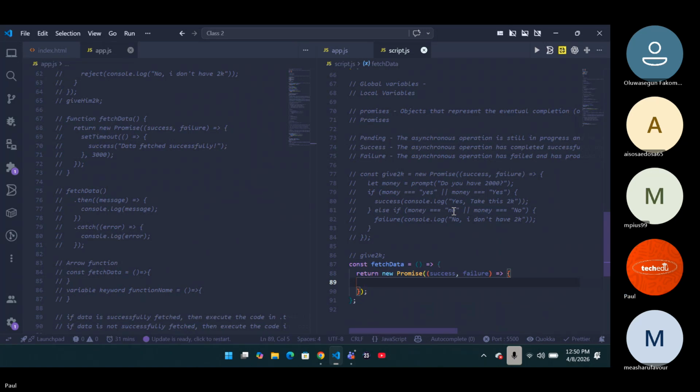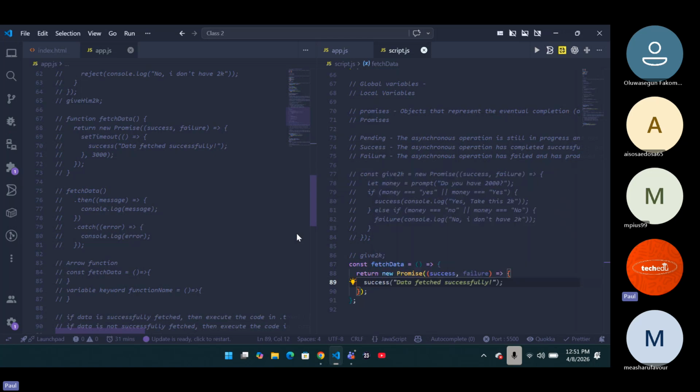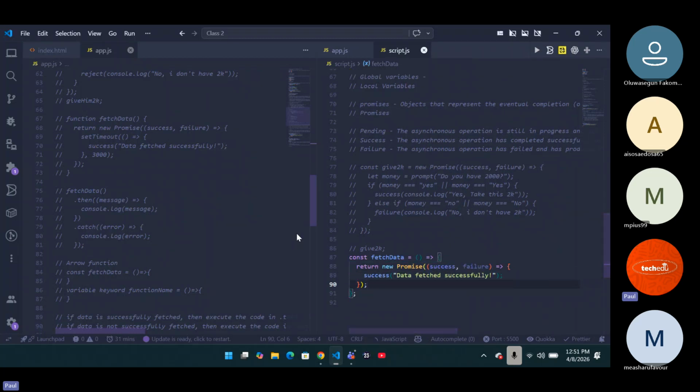So now, first of all, I'm going to declare my success. I'm going to say success, which is going to be: data fetched successfully. So that's what's going to happen in this particular promise, just to show that this particular data has been fetched successfully. But that's not exactly what I want to do. What I want is that after 3 seconds, that is when I want this message to show. Now, how am I going to do that?